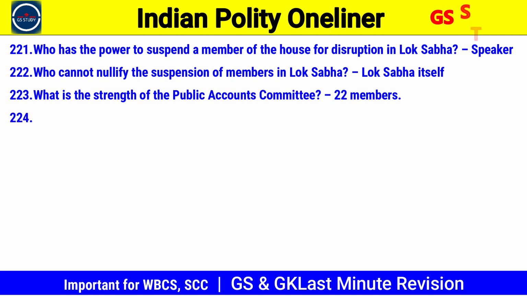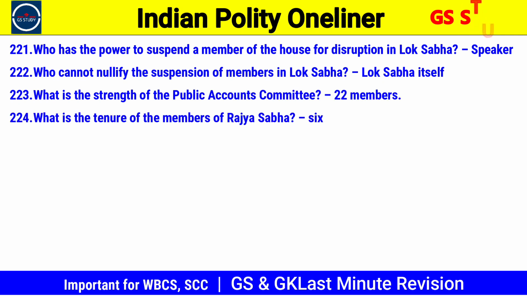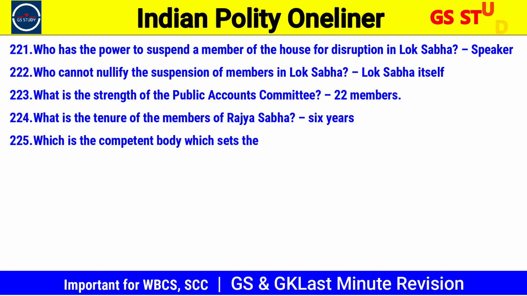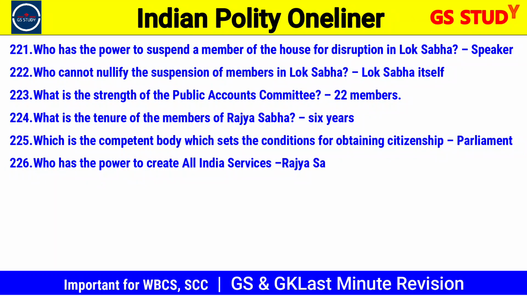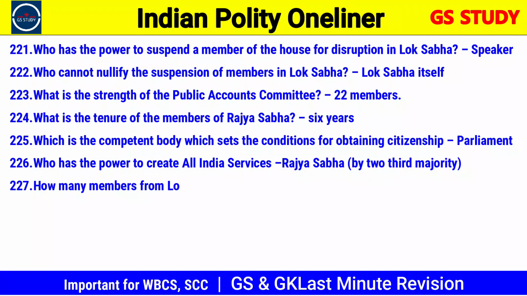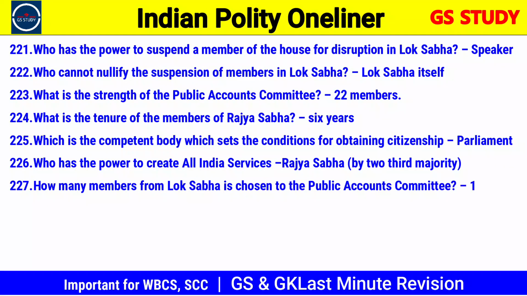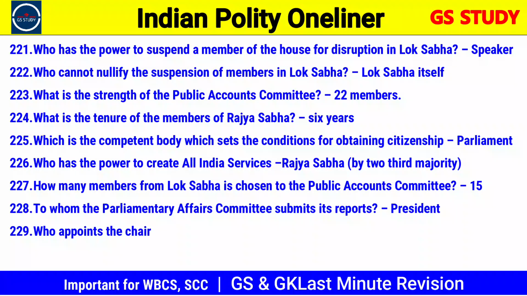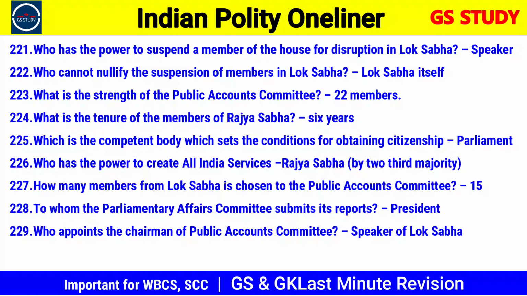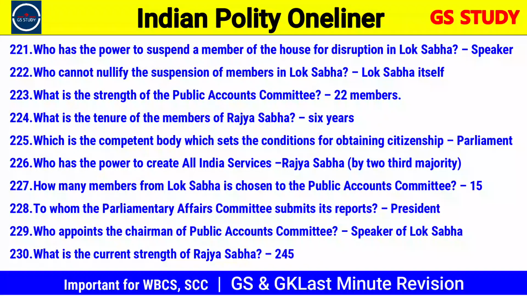222. Who cannot nullify the suspension of members in Lok Sabha itself? 223. What is the strength of the Public Accounts Committee? 22 members. 224. What is the tenure of the members of Rajya Sabha? 6 years. 225. Which is the competent body which sets the conditions for obtaining citizenship? Parliament.